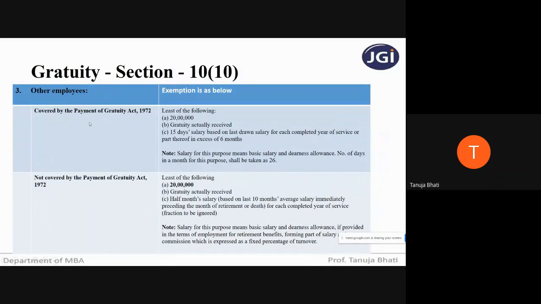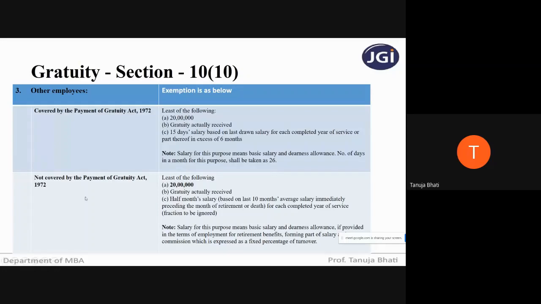Now, first of all, when I'm talking about any other employee, it means he is not a member of defense service, he is not an employee of central government, local authority or civil service. So if any other such employee is receiving, the first thing you have to see in the problem is whether that employee is covered by the Payment of Gratuity Act or not.